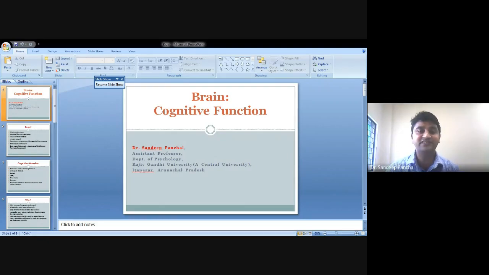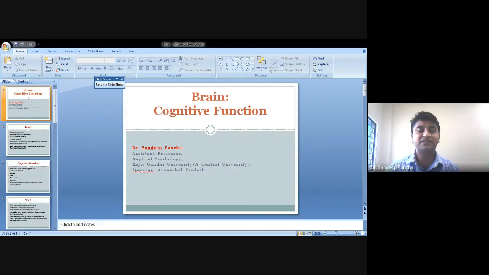These are of three types. One is the dura mater, which is the outermost layer, the second is the arachnoid, which is the middle layer, and the third is the pia mater, the innermost layer of the brain.